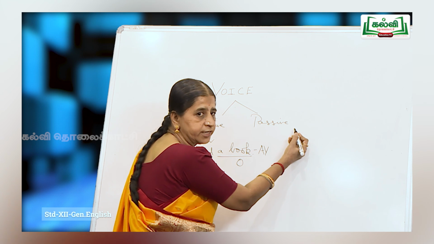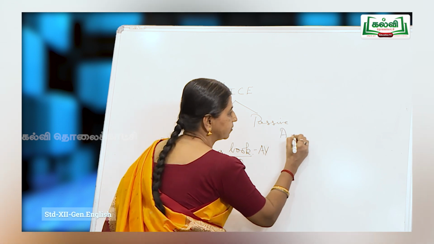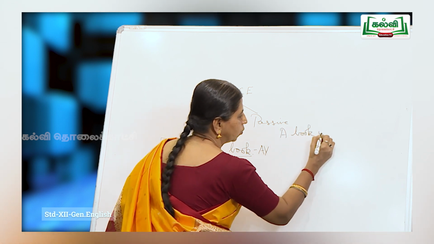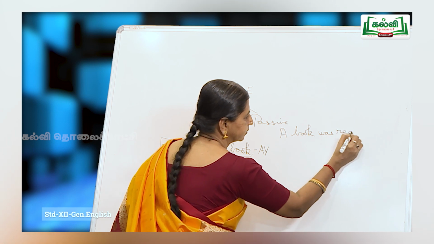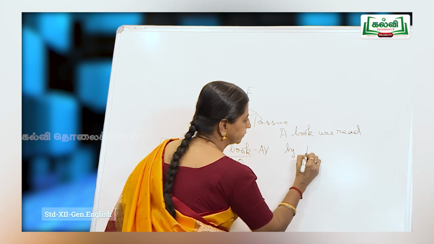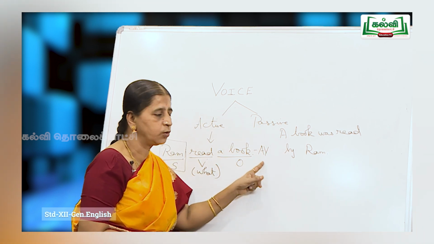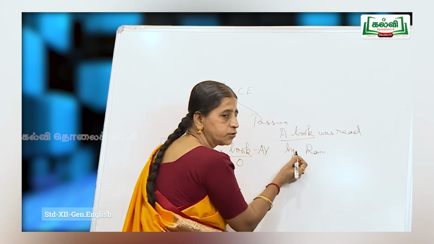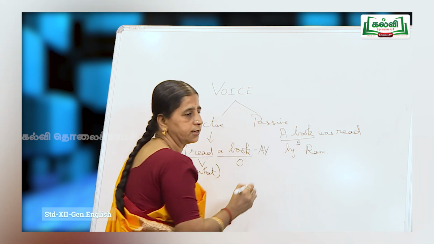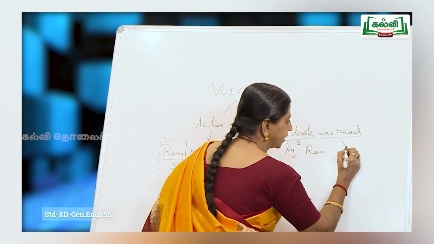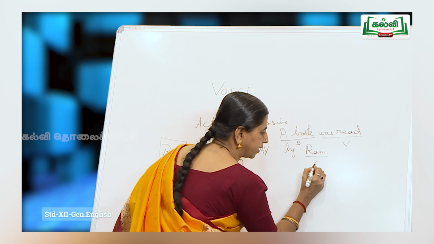Now when I convert it into the passive, I would write it this way. A book was read by Ram. Now why do I call it the passive? Now look at the subject. What are we talking about? We are talking about a book. Now which is the verb? Was read. By whom? By Ram.